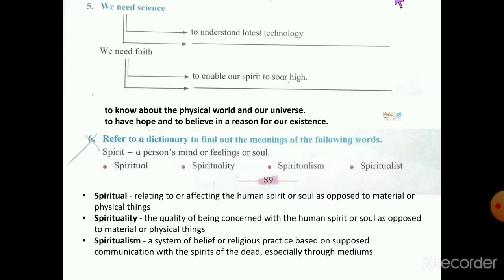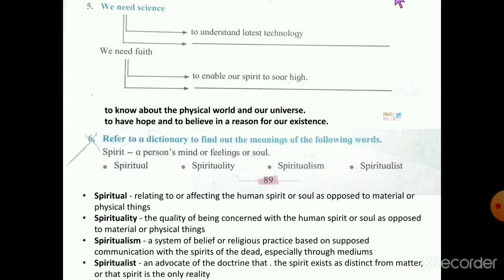Third word is spiritualism. Its meaning is a system of belief or religious practice based on supposed communication with the spirit of the dead, especially through a medium. And last word is spiritualist. Its meaning is an advocate of the doctrine that the spirit exists as distinct from matter, or that spirit is the only reality.